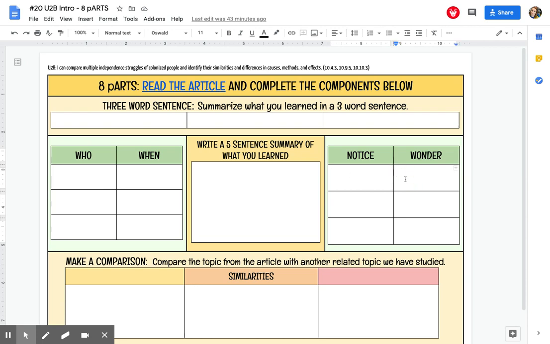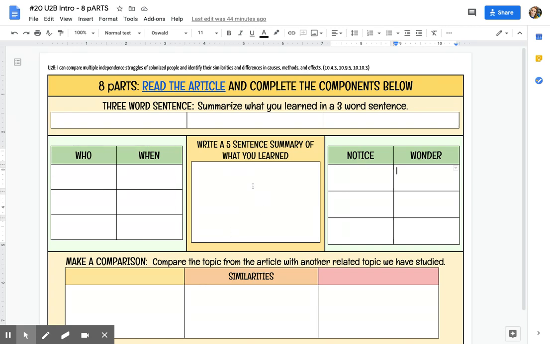Something you wonder, these should be meaningful, compelling questions. So not just like, who was involved or why did they do that? But try and create like really juicy questions based on what you've read in the article. The questions should show me that you were reading the article with some detail or depth.